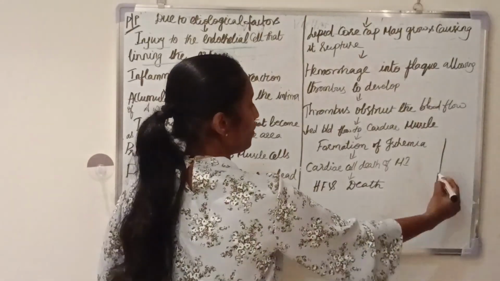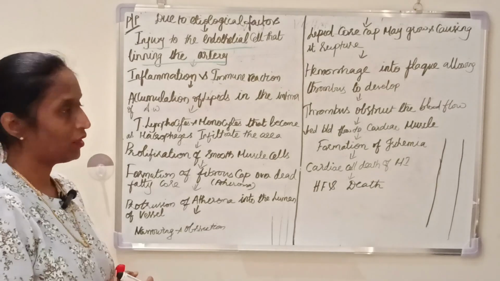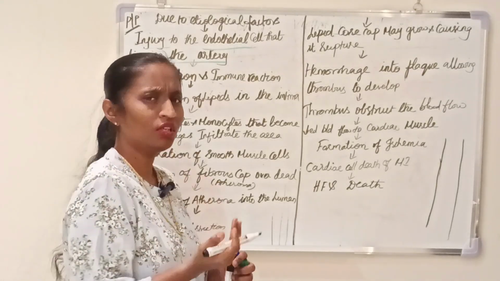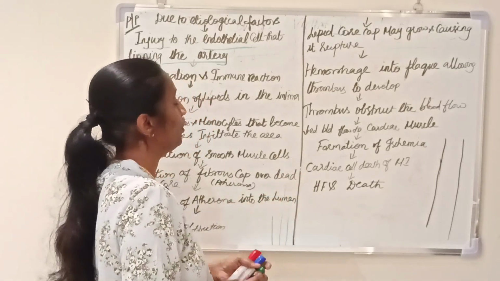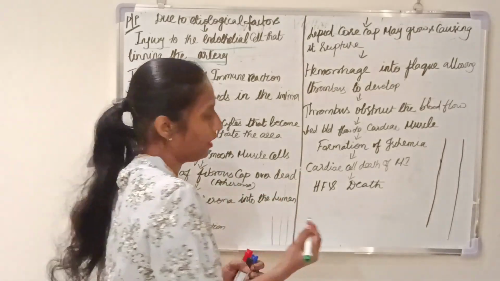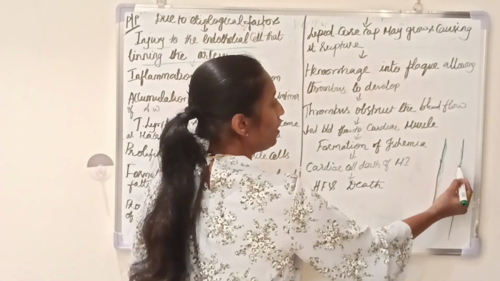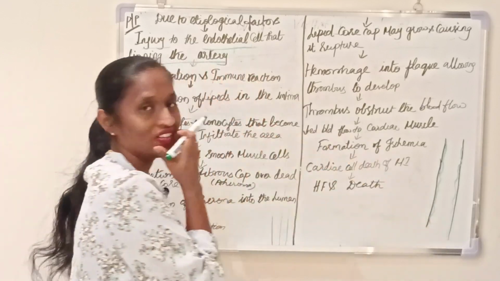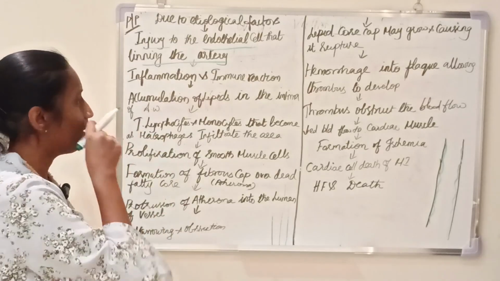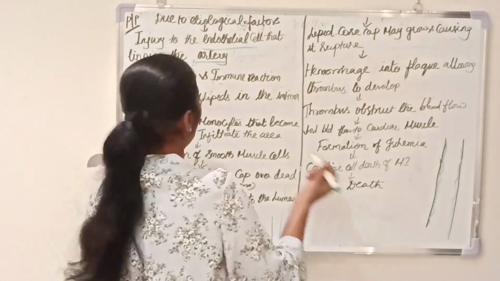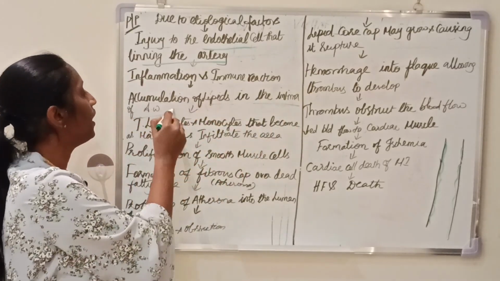So in this blood vessel, what will be happening? There will be an etiological factor. The etiological factor may be a high cholesterol level or nicotine or any other condition. So what will it be doing? It will do injury to the lining. You consider that there is a formation of the lipid core inside the intimal layer, and then it leads to inflammation and immune reaction. After that there is accumulation of lipids in the intima of the arterial wall.